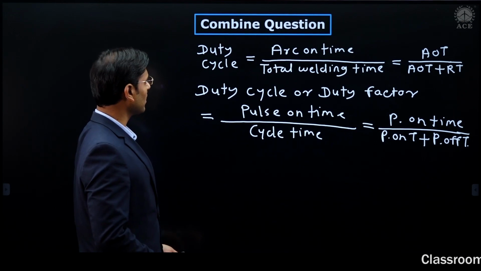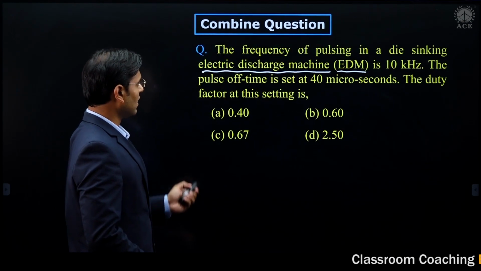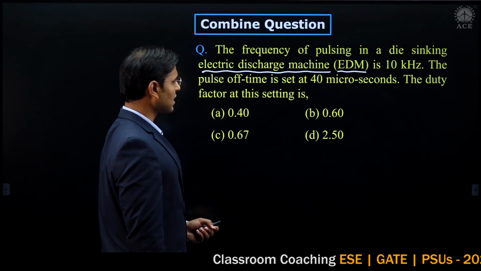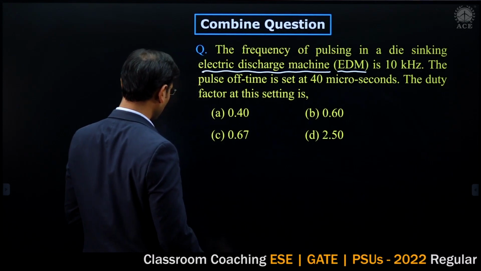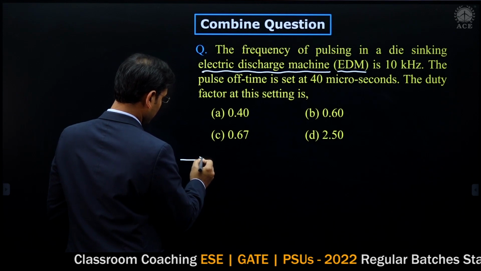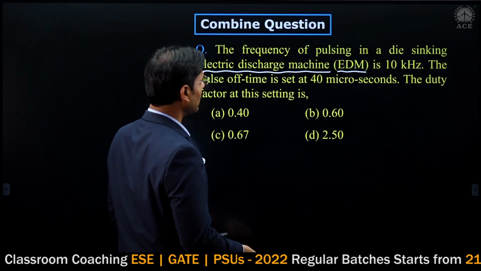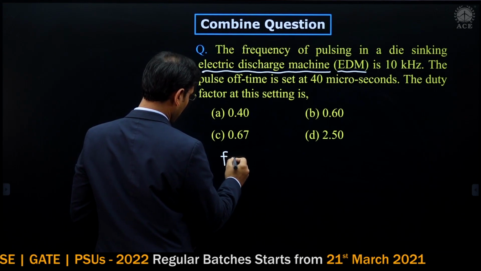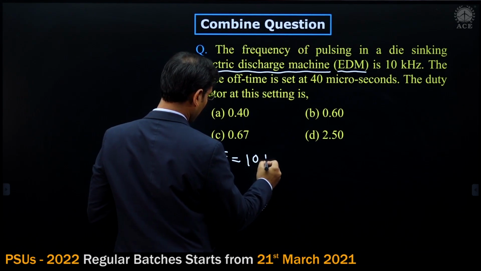I am reading this problem. A frequency of pulsing in a die sinking electric discharge machine is 10 kilohertz. Just see what is given. The frequency is given. For that frequency I am writing F is equal to 10 kilohertz.